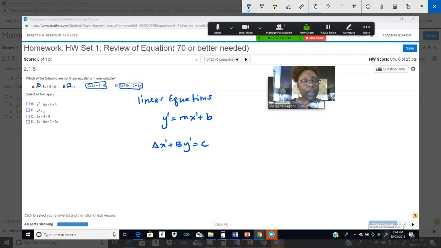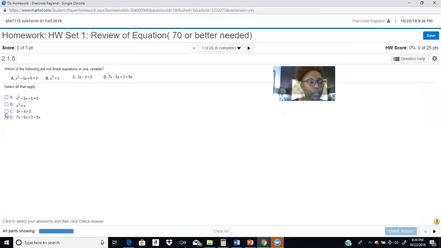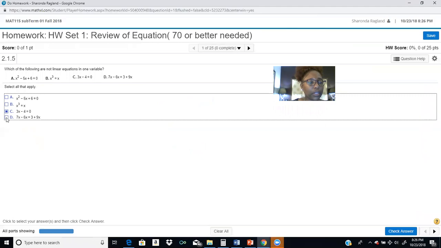When you have your variables, x is x to the first power, and we have 2 of those. It says select all that apply, so you would just click in the boxes. You would click C and click D, and then you would check it.